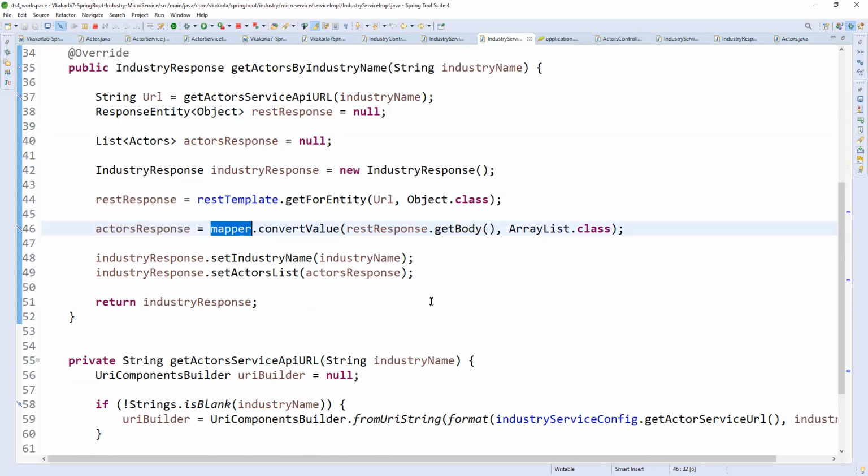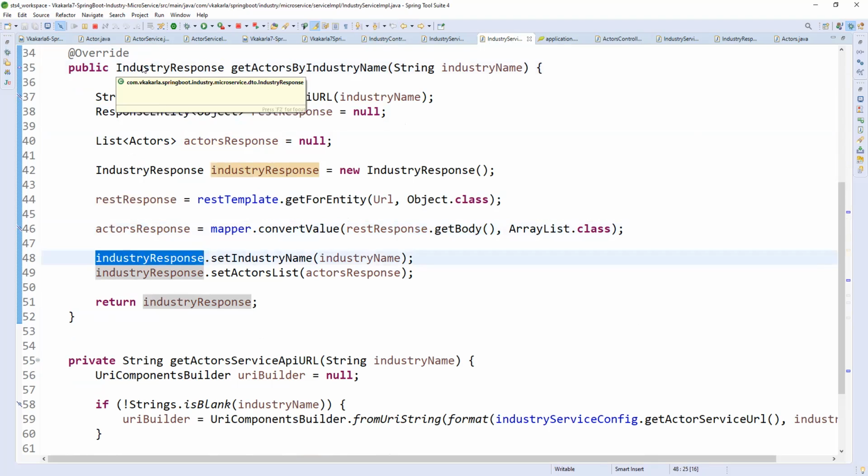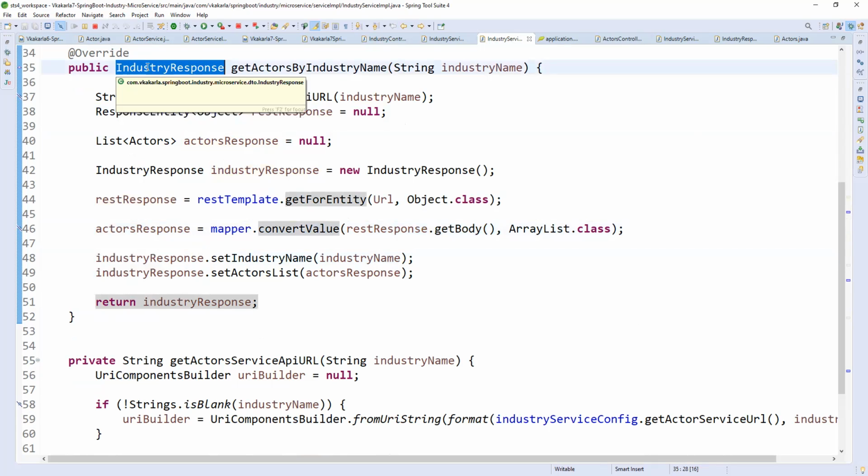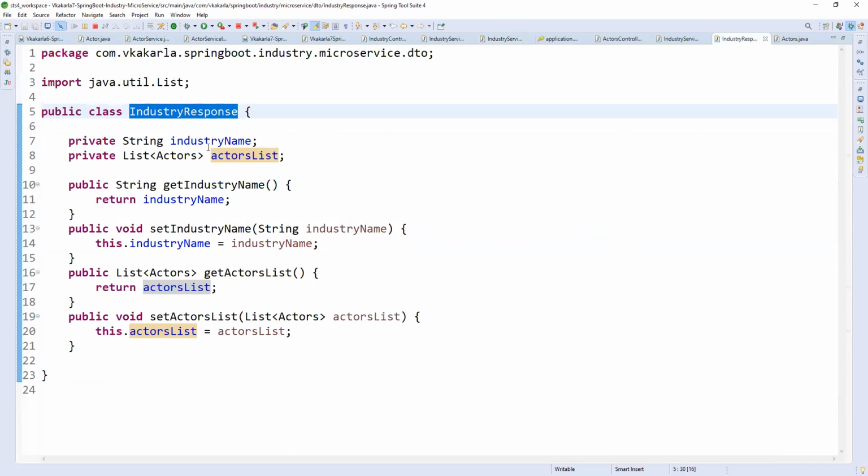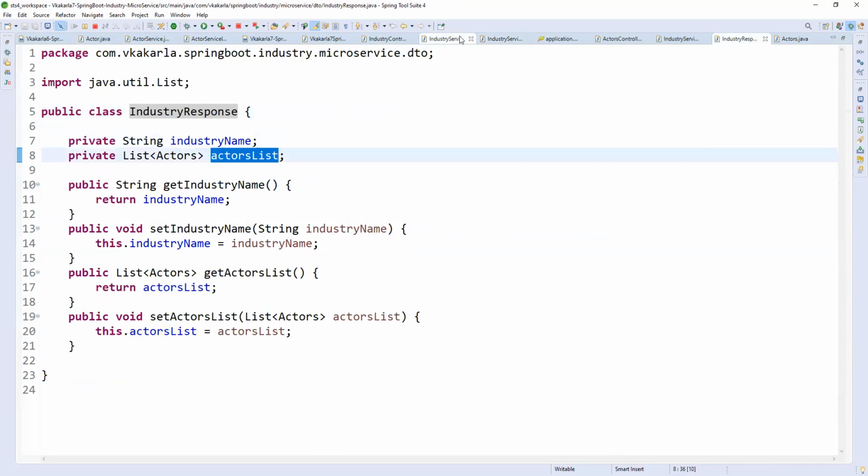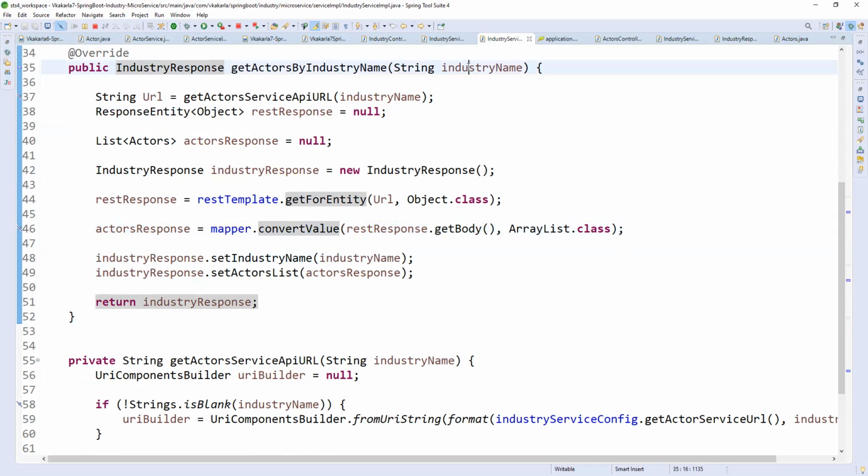Okay. So in the industry response, you are doing set industry name. This is confusing. What are you doing with the response? Here we need to send the response of this service. So what is the response here? The industry name and the actors list. The industry name is whatever we are passing, and the actors list is whatever we are getting from calling the external service.